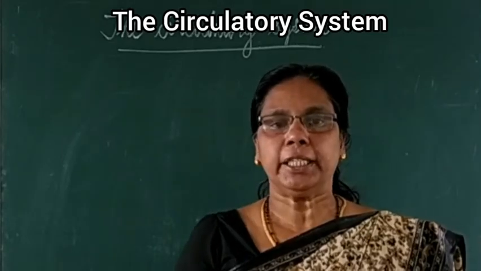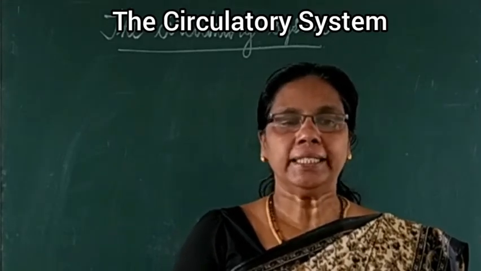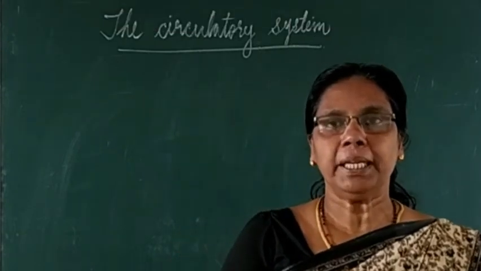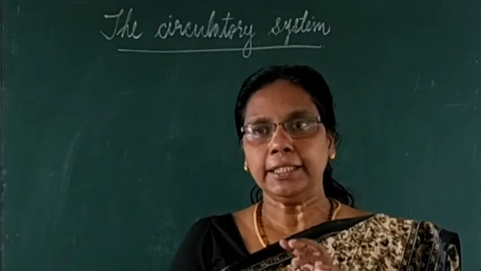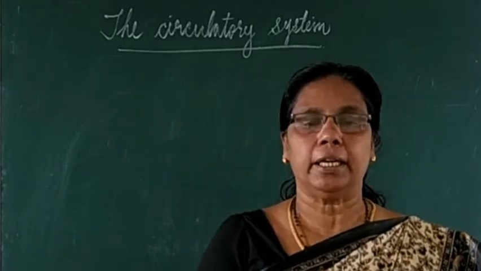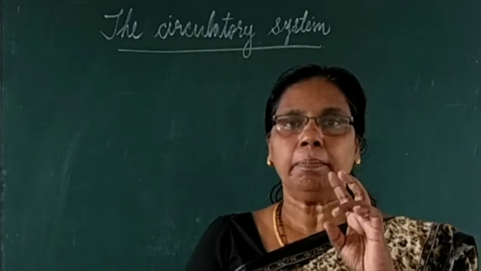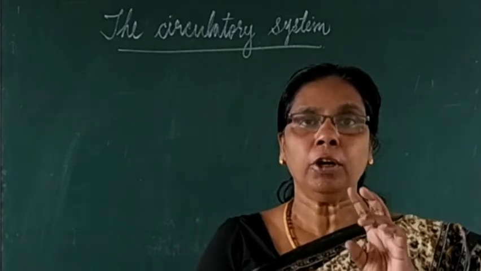Blood circulation in the human body is considered as double circulation. What is meant by double circulation? Yes, that is 2 times circulation. Why is it called 2 times circulation? Because it completes in 2 full rounds.